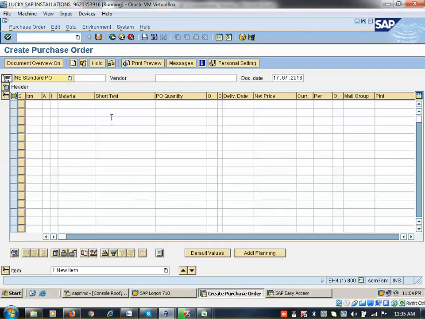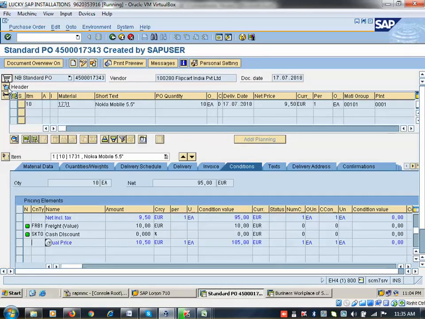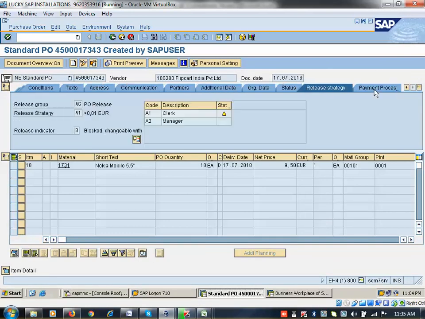So now I created a purchase order here. Whether it went for approval or not, how to check? You can go and see it here. When you go here, you can see the release strategy tab. This release strategy tab, now I am in ME23N. In the first session I showed you how to display a PO. Go to SC16N and take the PO number, and then go to ME23N, then display PO. That SC16N, the end user does not have access to in real time. Okay, only ME23N you can display. So here you can go and check this one.